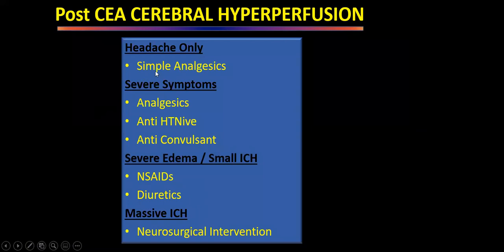If the patient has headache, only simple analgesics will be sufficient. If there are severe symptoms, the analgesics have to be combined with antihypertensives, and anticonvulsants if there is convulsion. Small intracranial hemorrhages can be treated by non-steroidal anti-inflammatory drugs or diuretics. But if it's a massive intracranial hemorrhage, it might require even neurosurgical intervention. And in patients who have a small or big intracranial hemorrhage, the mortality rate is almost 70 to 100%.